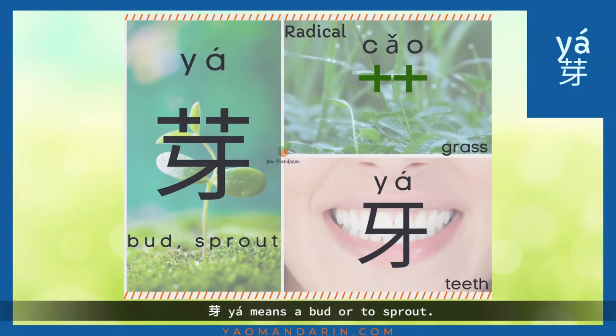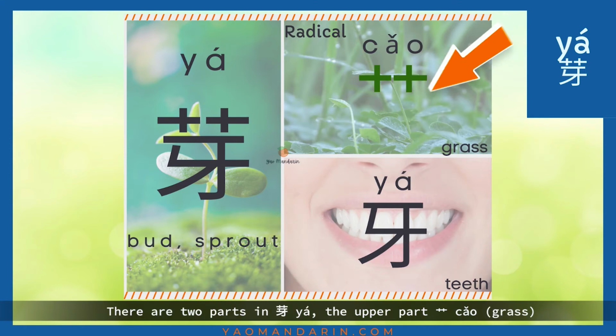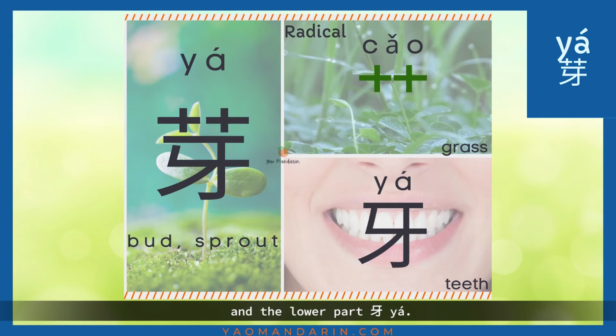Ya means a bud or to sprout. There are 2 parts in ya. The upper part, 草, grass, and the lower part, 芽. 芽 shares the same pronunciation of 牙. 牙 means tooth, and it's a pictograph. Let's practice writing 牙 before I show you the bonus content.